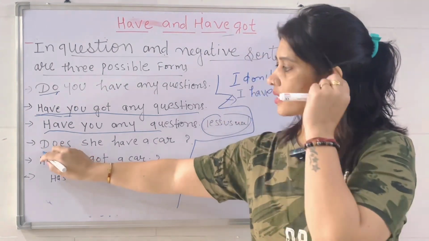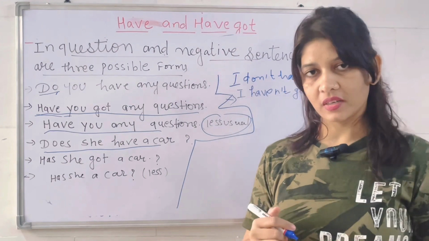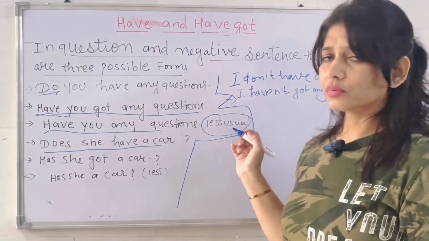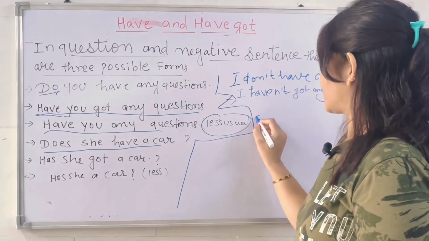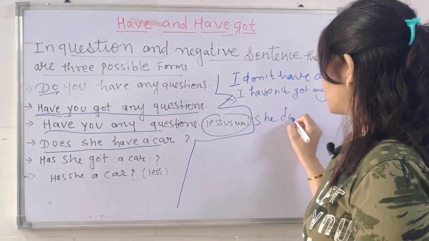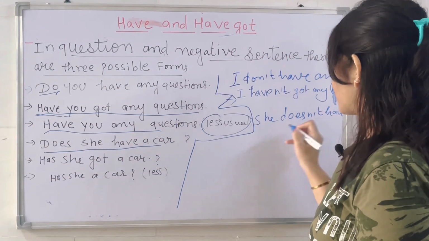Next is, does she have a car? क्या उसके पास car है? No, she doesn't have a car.